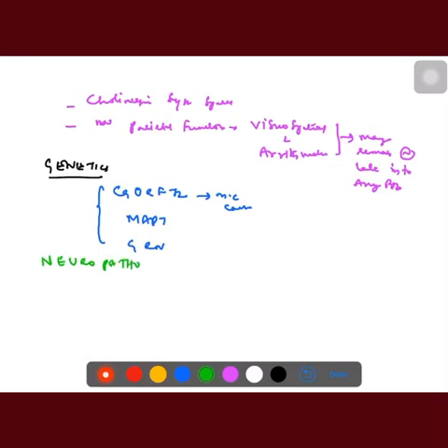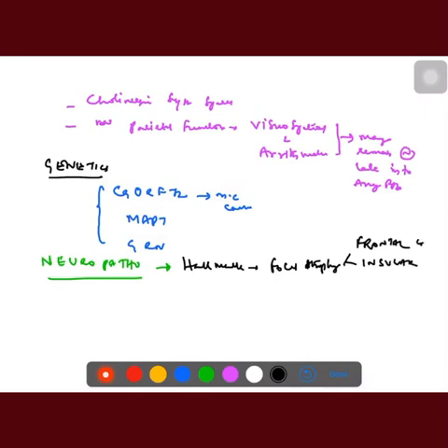Then coming to neuropathology, the hallmark is, as the name says, frontotemporal dementia. So frontal cortex and temporal cortex are involved, along with that insular cortex also involved. So the hallmark is frontal, insular, and temporal cortex involvement. Then coming to pathogenesis, mostly because of misfolding of tau proteins.